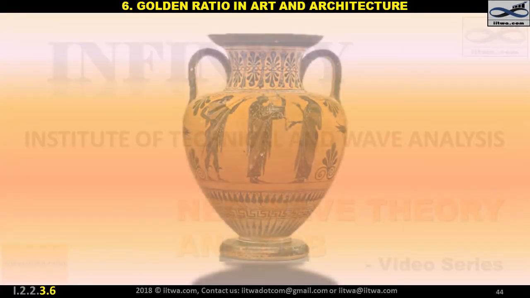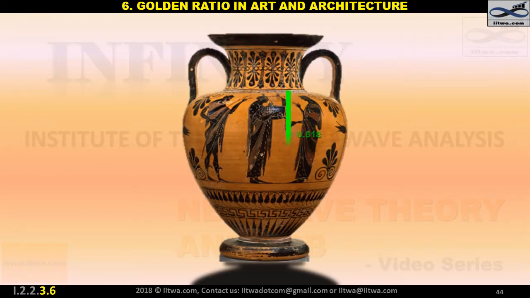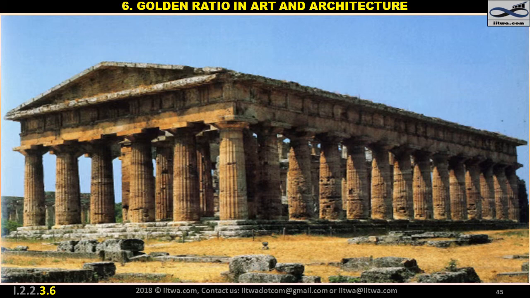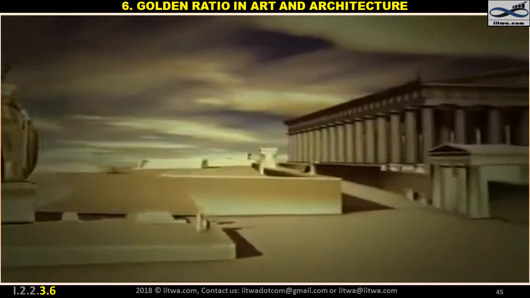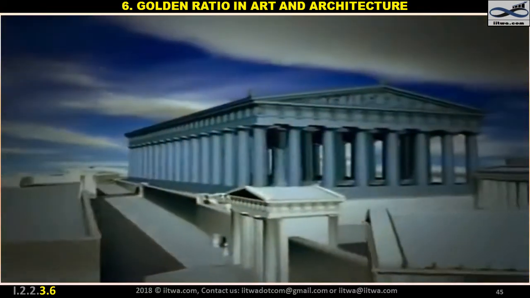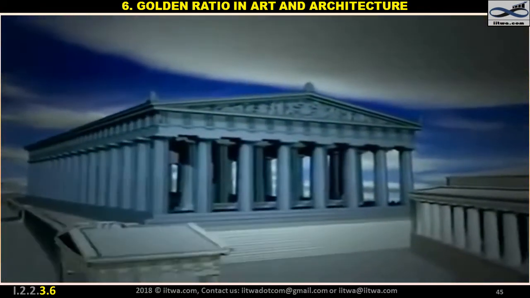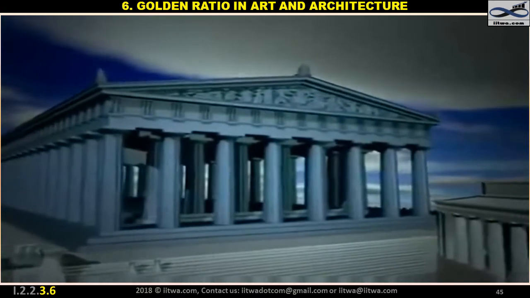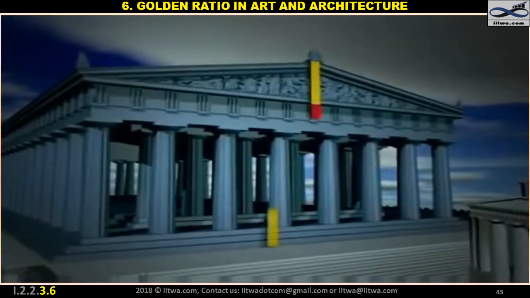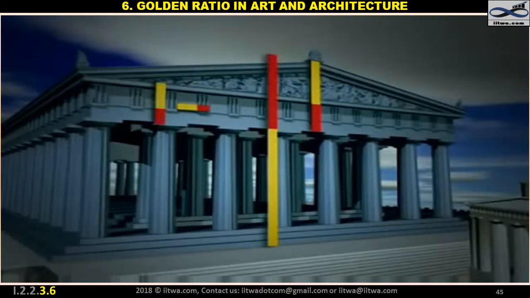From ancient times, humans generally used golden sections in art and architecture. The Parthenon, erected under the Athenian Empire in 438 BC, is one of the best classical buildings. It is the most accomplished and beautiful Greek architectural work. The proportion of the golden section can be seen in many ways, and with surprising precision, in the structure of the Parthenon.